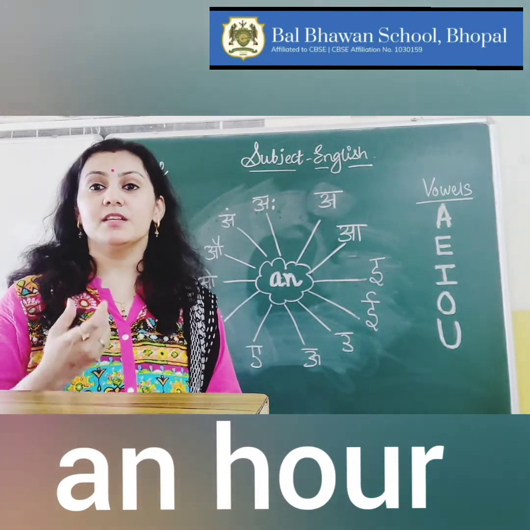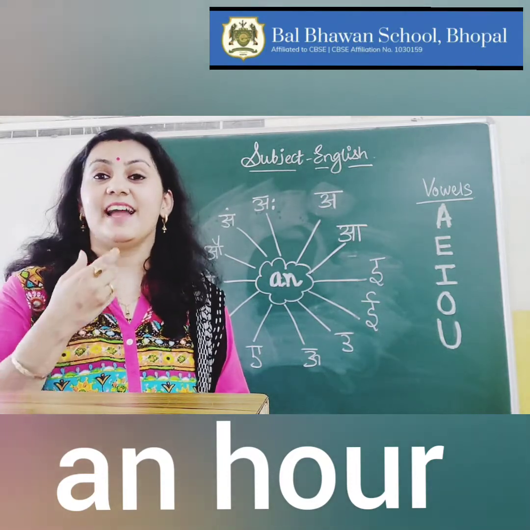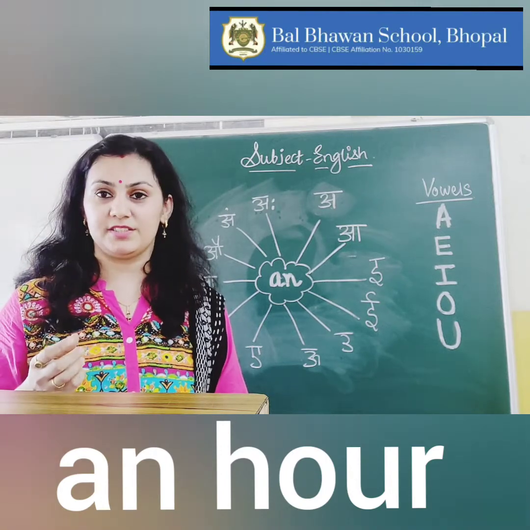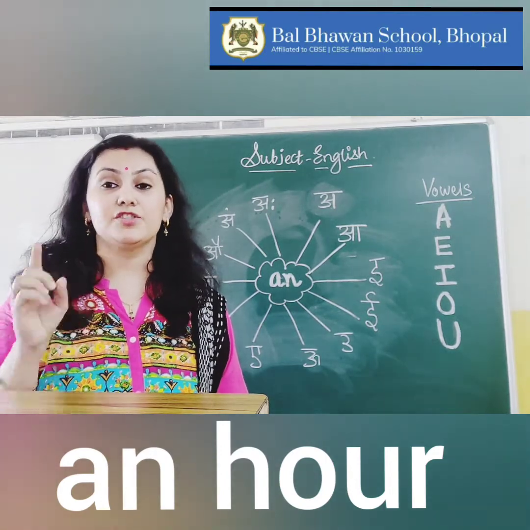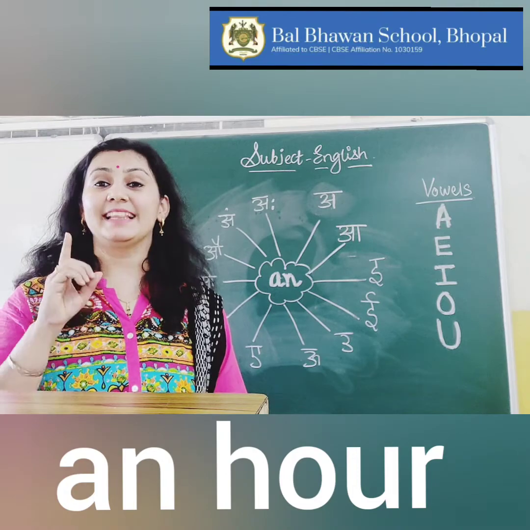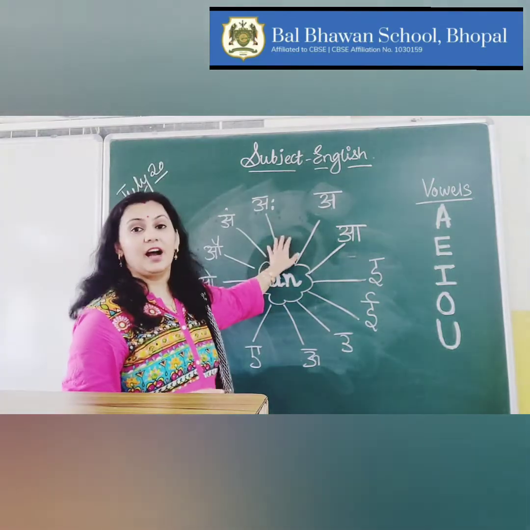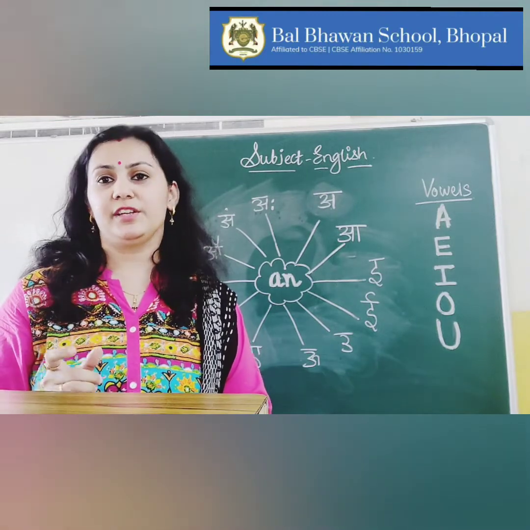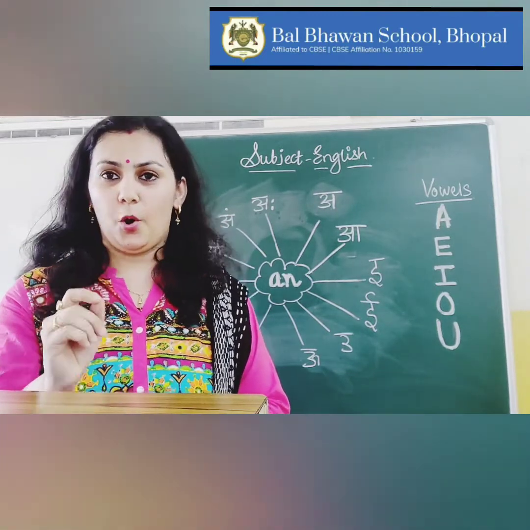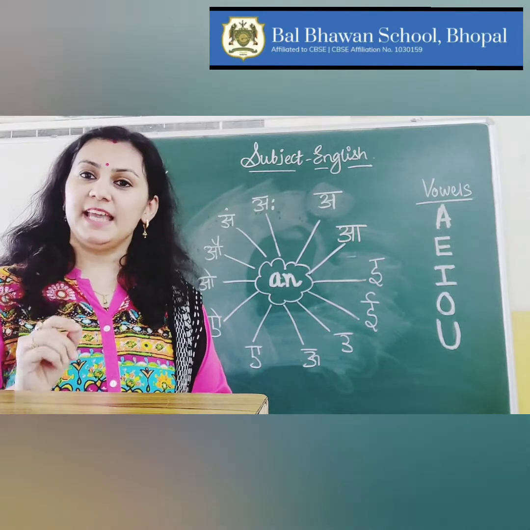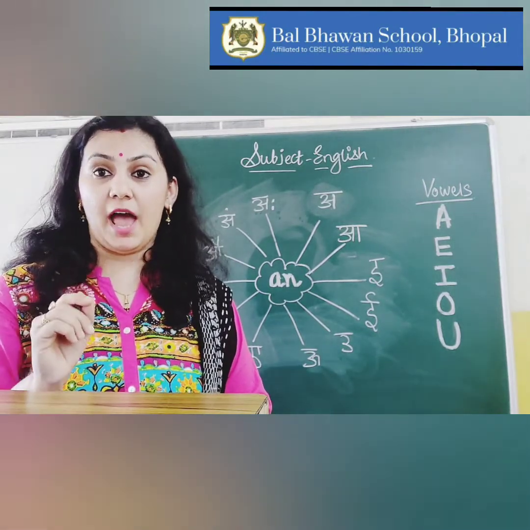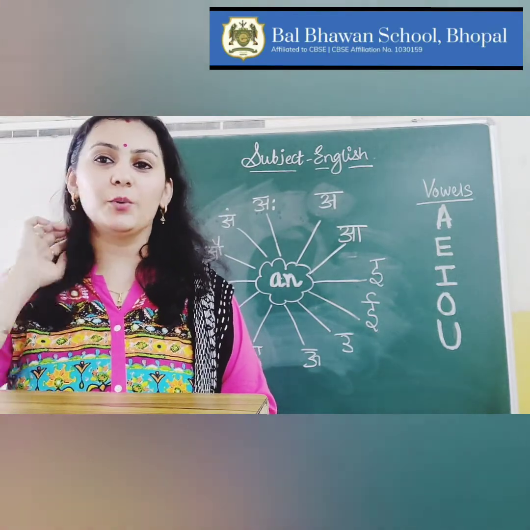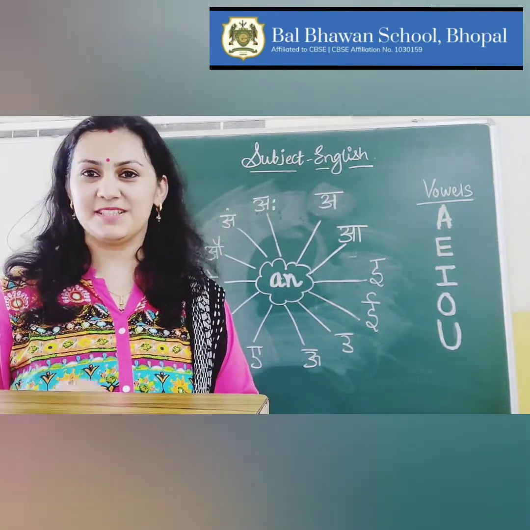Because when I say hour, the sound which is generated is A. It is not the H sound. That is why we are using an. We pay attention to the sound which is generated with the first letter of the word. We say, I was waiting for you for an hour because of the sound which is generated from the noun hour. I hope it is clear.